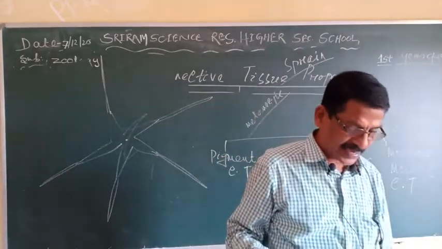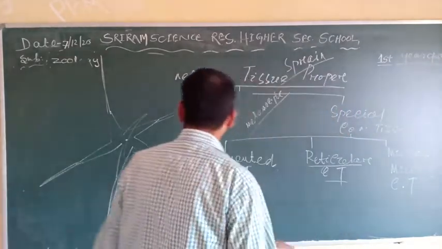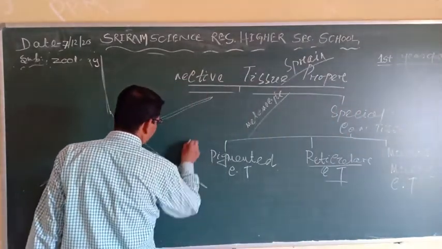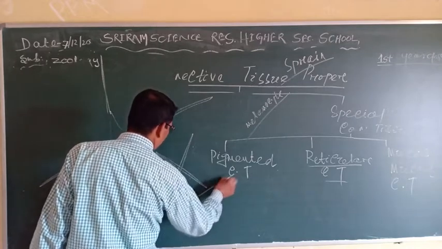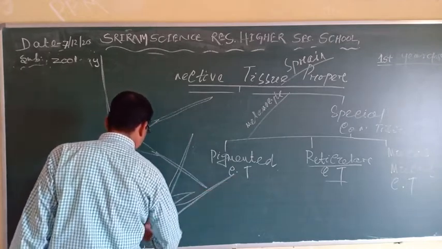These reticular fibers connect to each other and form a net-like structure.